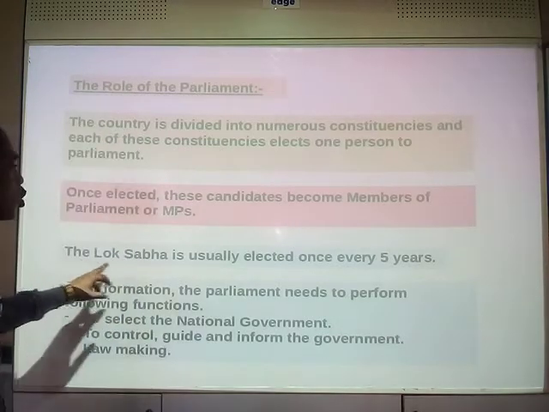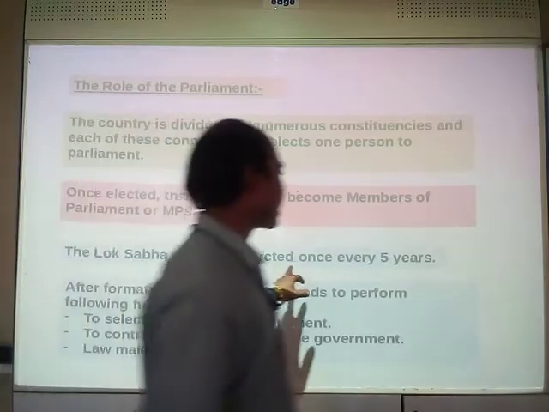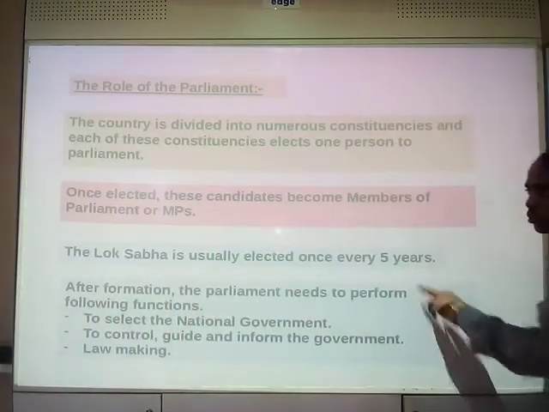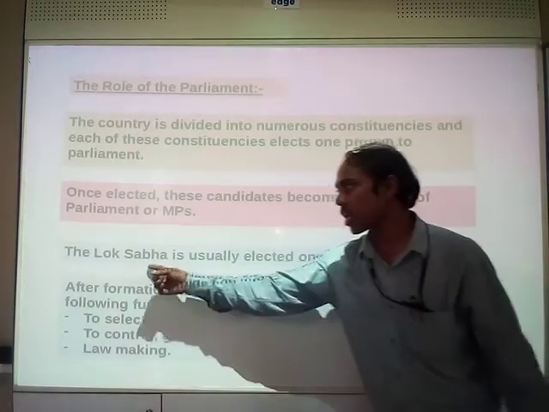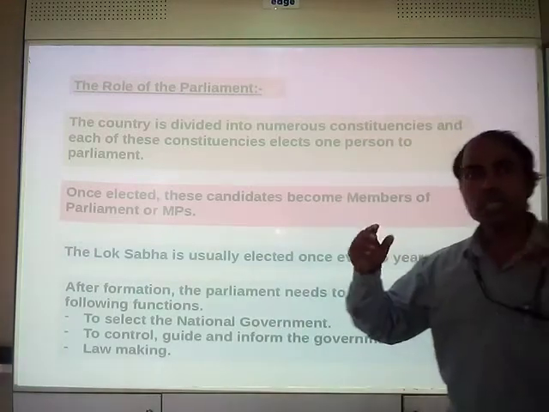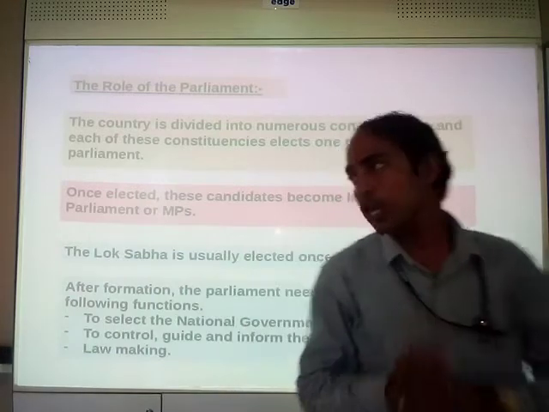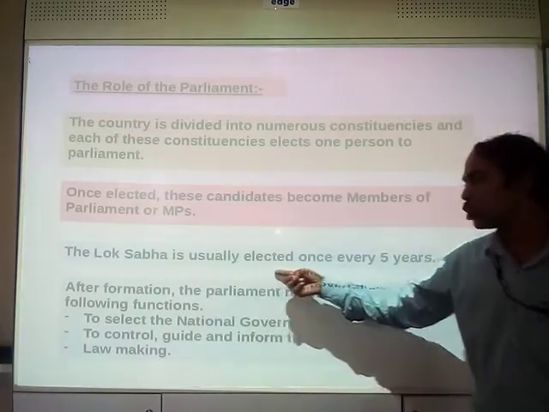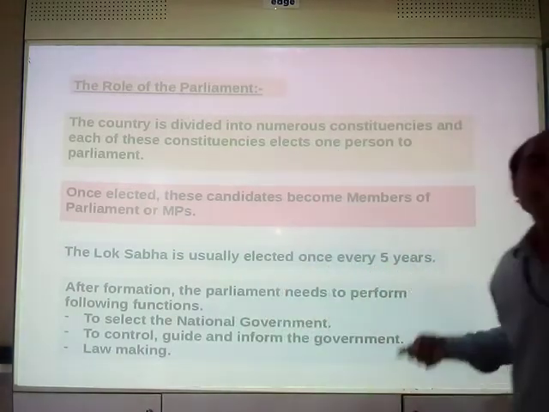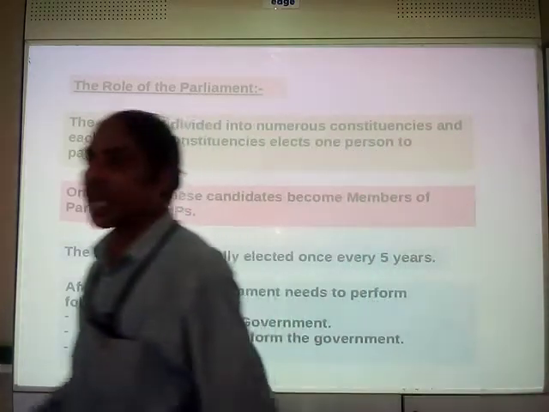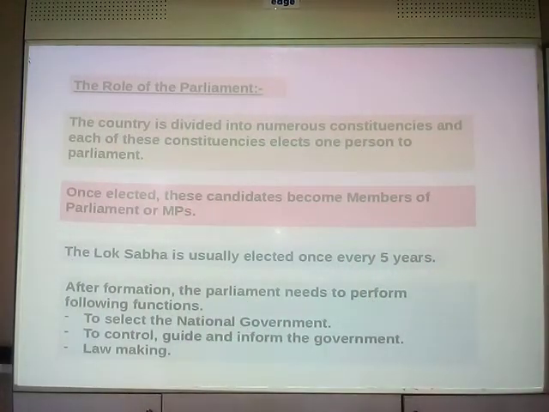The Lok Sabha is usually elected once every 5 years. You know, Lok Sabha, the lower house. Parliament consists of two houses, Lok Sabha and Rajya Sabha, right? So the Lok Sabha is usually elected once every 5 years. That means once the Lok Sabha is elected, it is for a duration of 5 years.